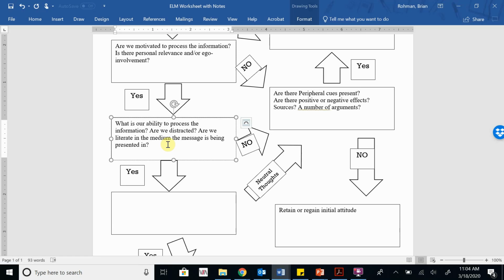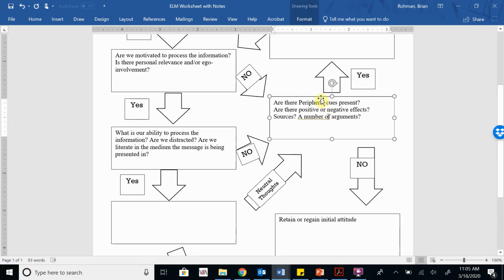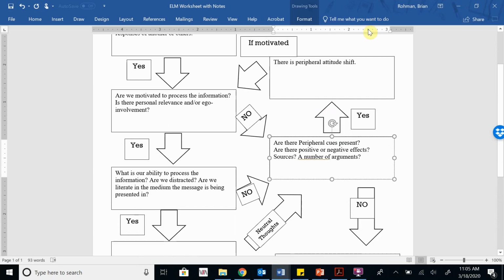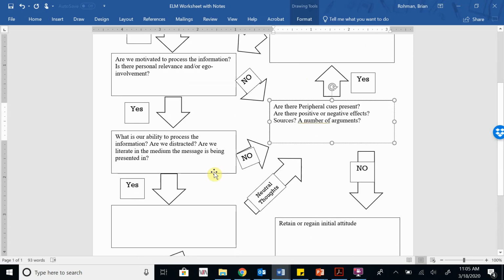Or if I see a company like, oh, that advertisement is pretty interesting. I think maybe I have a higher need for cognition, so I want to check out what that product's about. I go to their website, and their website doesn't really tell me anything. Then I'm not motivated anymore. So then we would go back over here to, are there peripheral cues, all of that? Yes, there is an attitude shift.